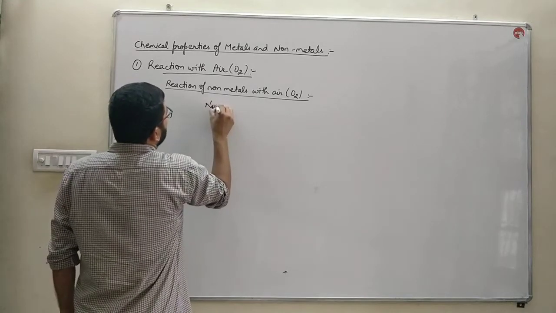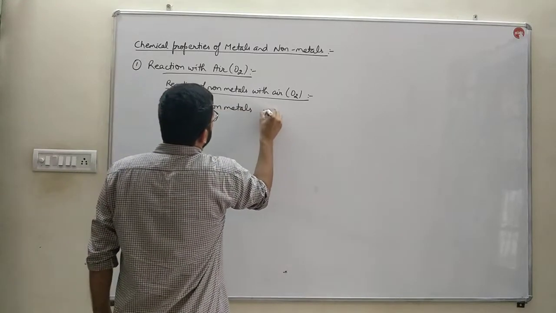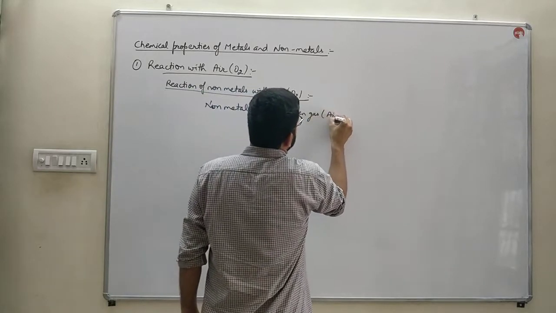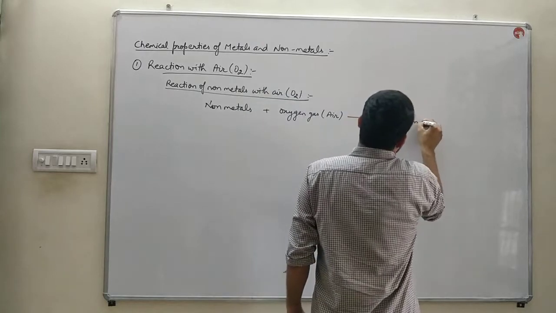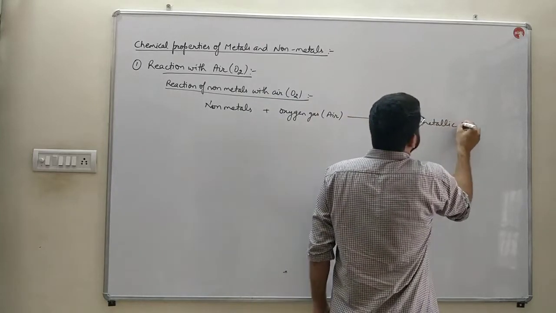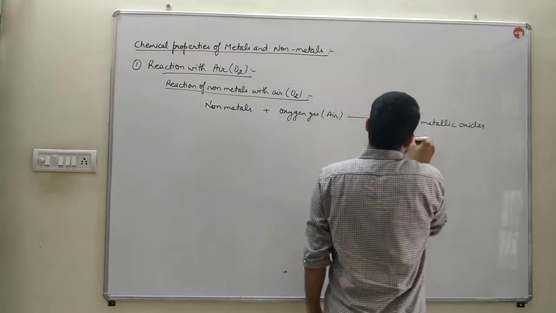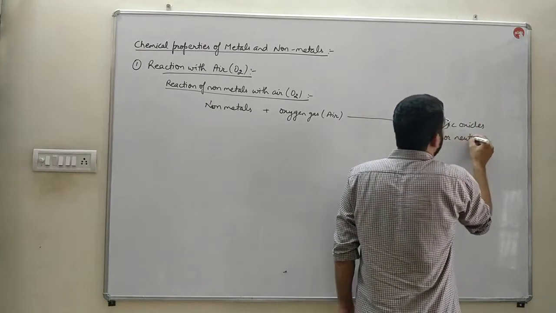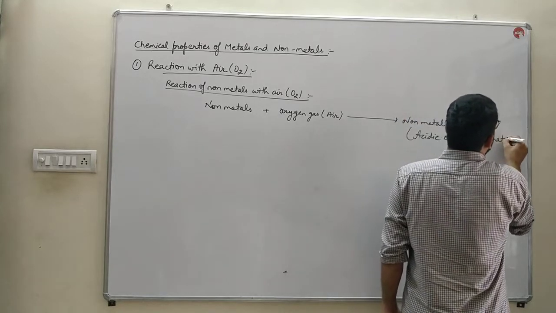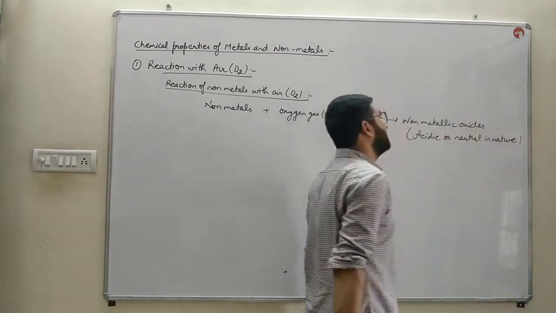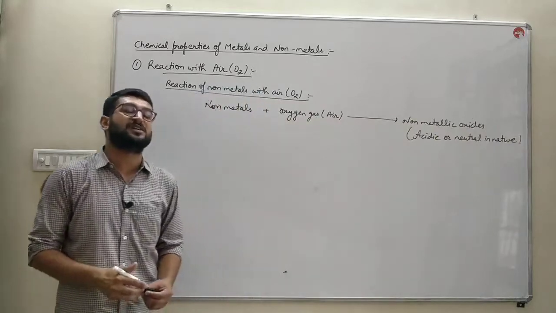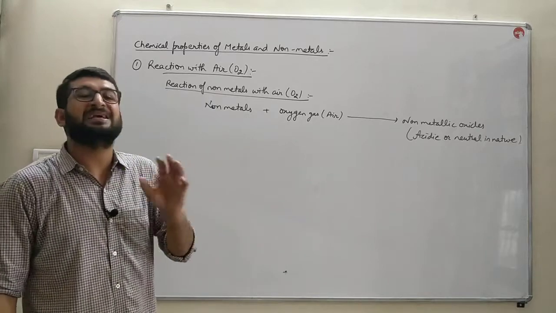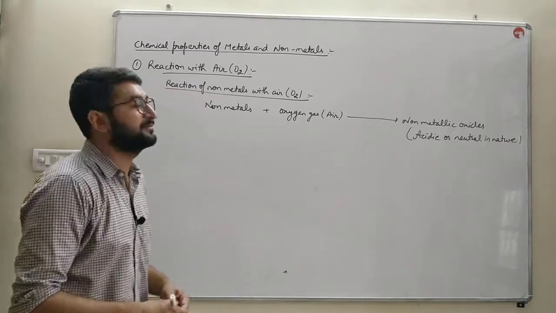Likewise, when non-metals react with oxygen gas or air, they will form non-metallic oxides, but these are either acidic or neutral in nature. That is, either some of the oxides will turn blue litmus to red, or they do not bring any change to the litmus paper.